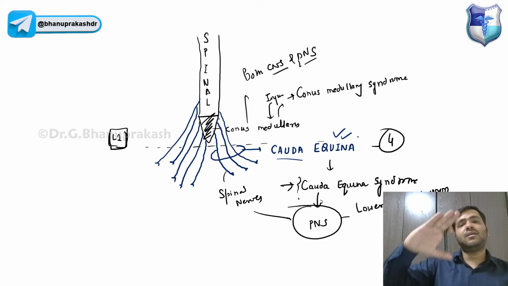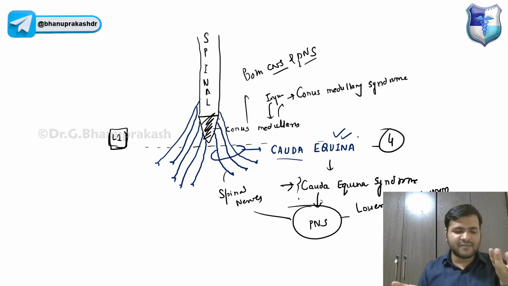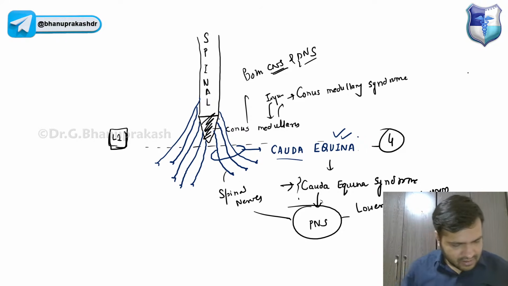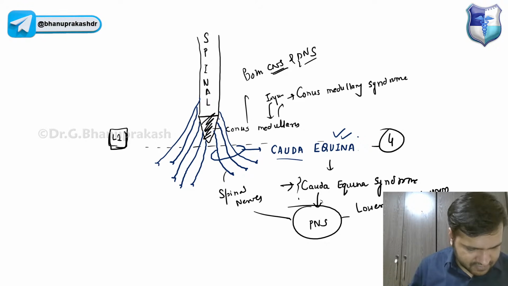In conus medullaris syndrome, both are affected, because the conus medullaris is the terminal part of the spinal cord. The spinal cord is a part of the central nervous system, and from the conus medullaris also the nerves are coming out. Nerves will also get injured automatically, right? So I hope this is clear, guys. Just give me a thumbs up if it is clear to everyone.